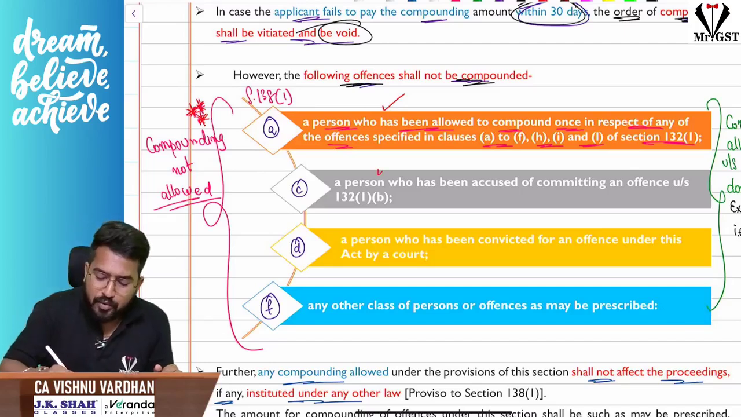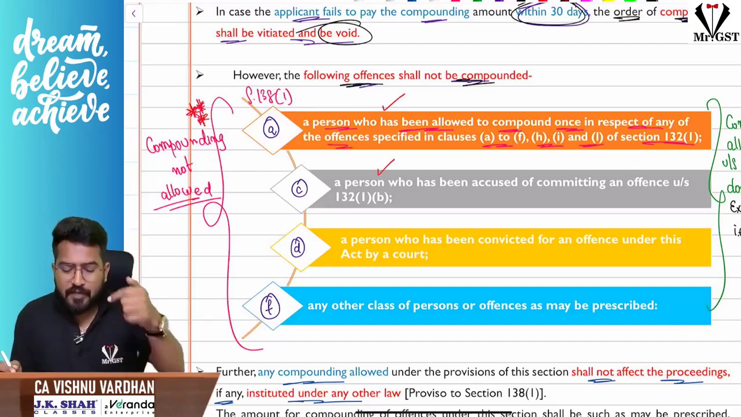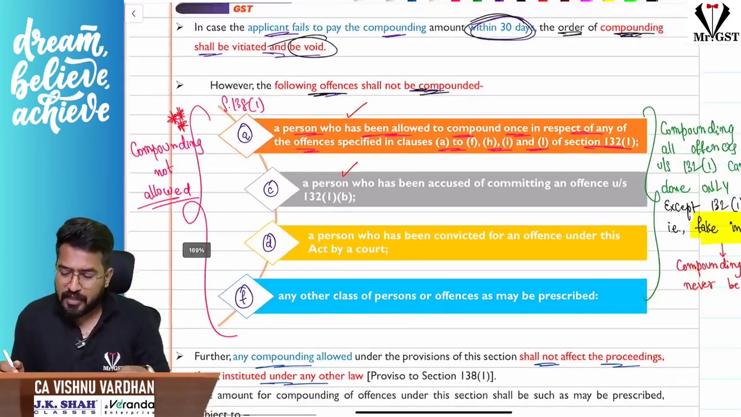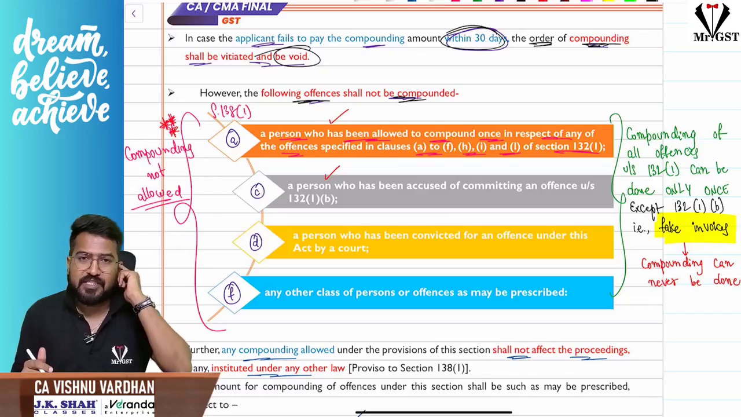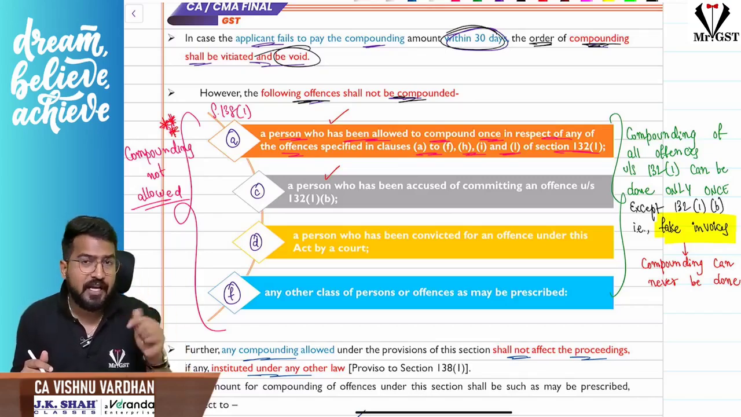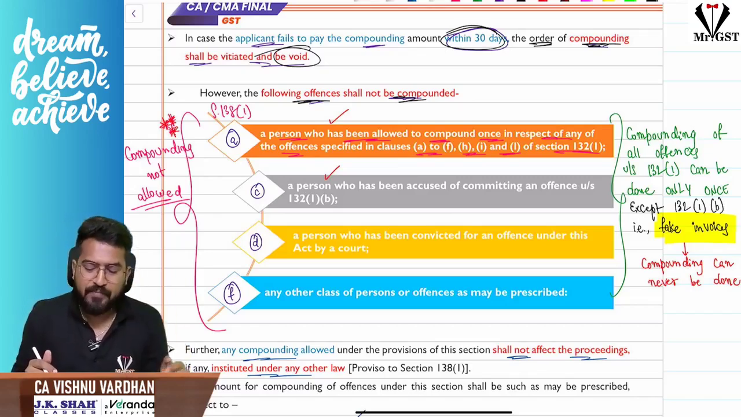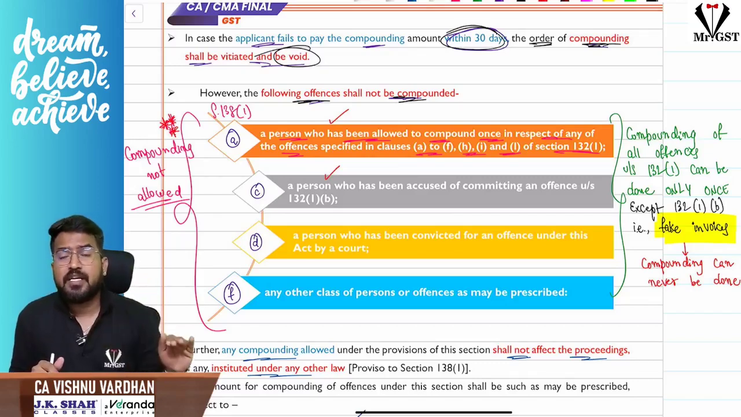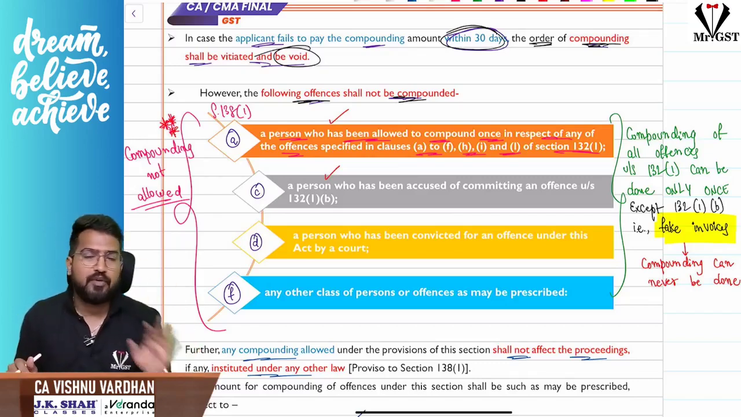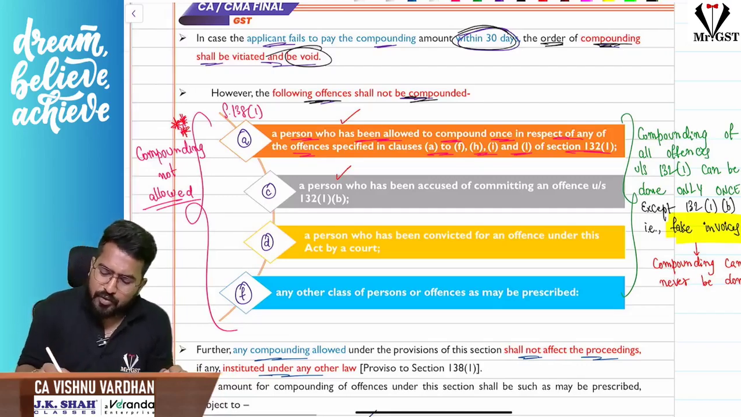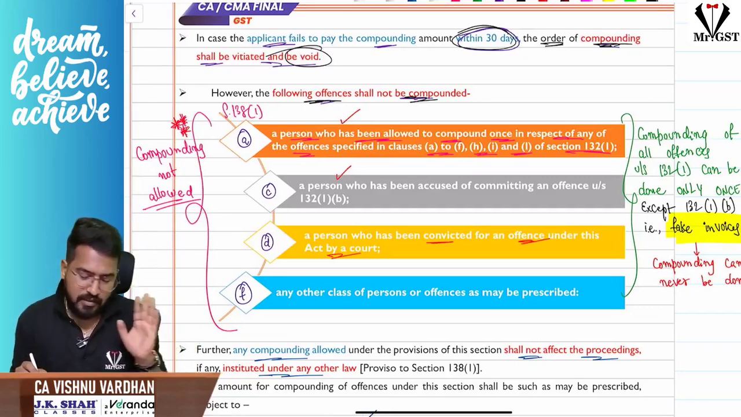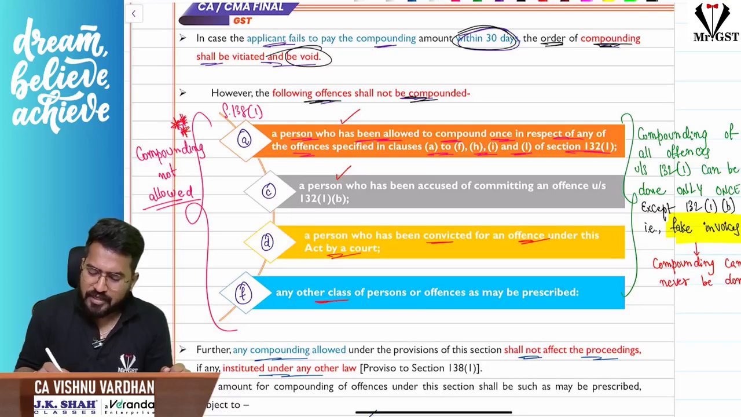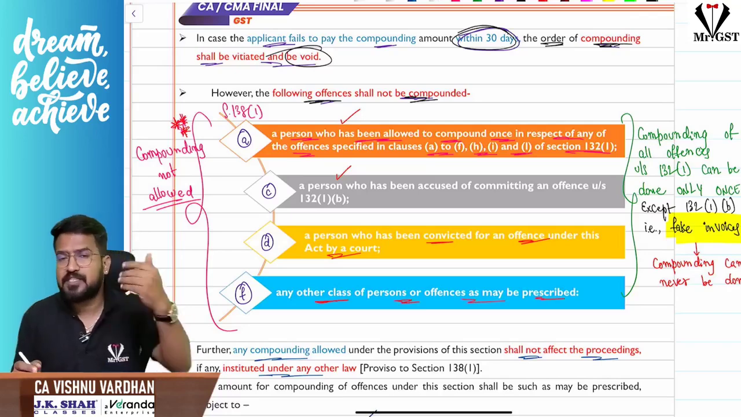But section 132 subsection 1 clause B, that is the fake invoices case. You are issuing fake invoices, if you remember. For issuing fake invoices, I repeat, issuing fake invoices, not taking ITC on fake invoices, even the first time we will not give you compounding, we will not give you immunity. And if you are already convicted for an offense under this act by any court, then also compounding is not allowed, or for any other class of persons or offenses which can be prescribed by the government tomorrow.